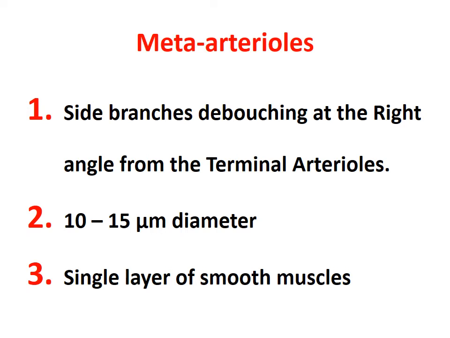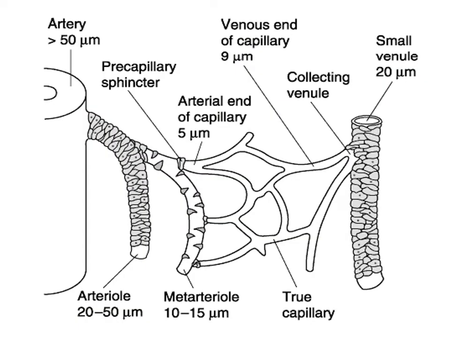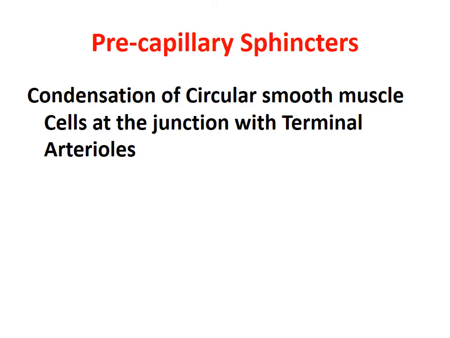So meta-arterioles are perpendicular debouching. Please remember this term: side branches debouching at right angle from the terminal arteriole. See the picture. Most of the branches of the arterioles are perpendicular or near perpendicular in nature. Branches emerging from their parent vessels are usually perpendicular or near perpendicular debouching, and the meta-arteriole is also like that.